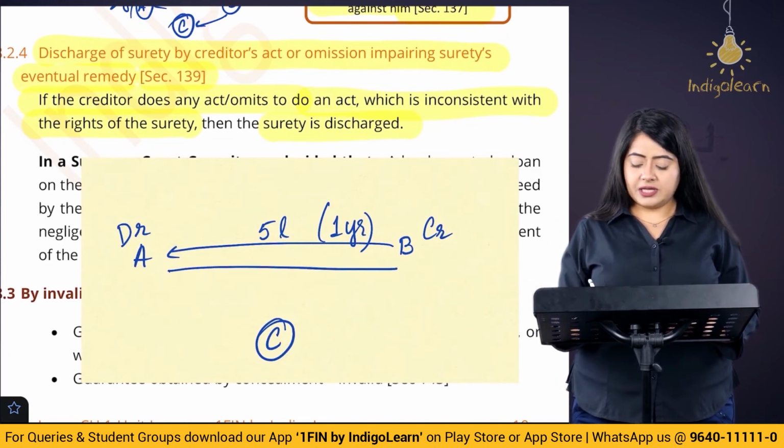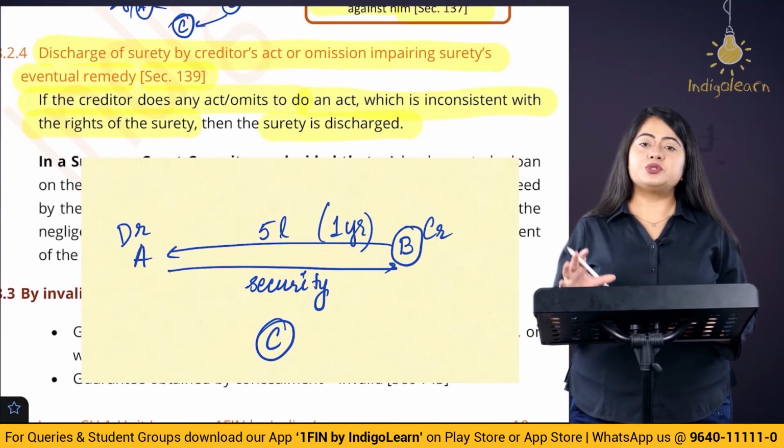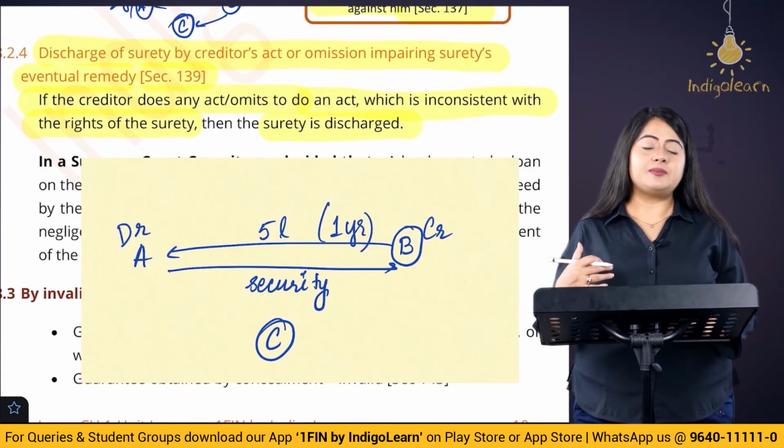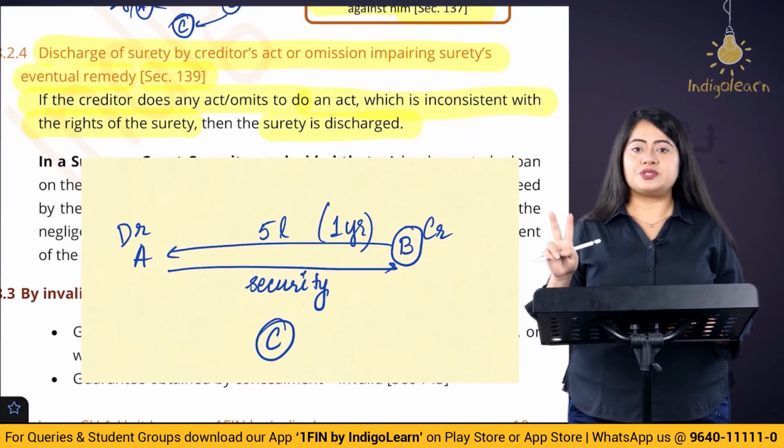Let's also assume that here there is a security also which is given by A to B. This is some asset which has been put on pledge. So in this case B has two rights. If suppose A makes a default, then this creditor B can either sell off the security and recover the money, or he can ask the surety to give the money. He has two options in that case.